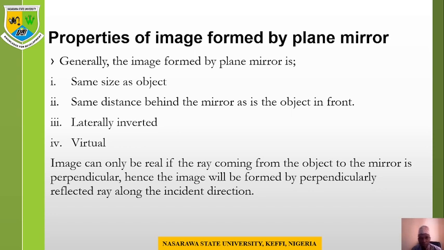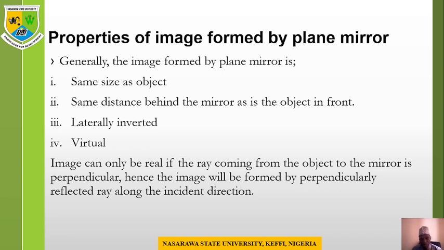The properties of images formed by a plane mirror. Generally, the image formed by a plane mirror is the same size as the object. The distance between the image and the mirror is the same as the distance between the object and the mirror.